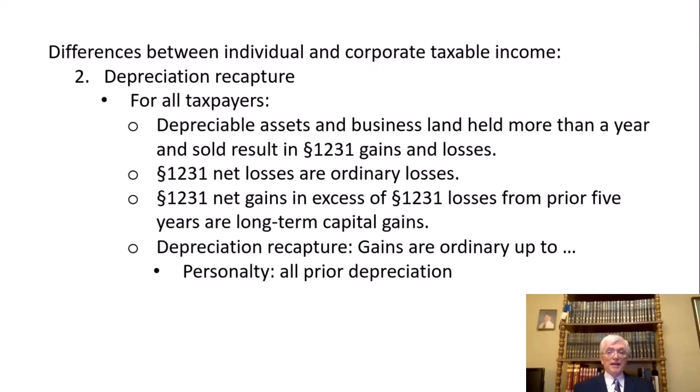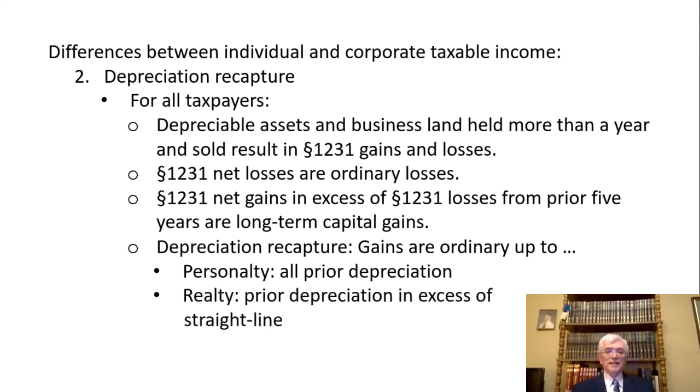As a practical matter, that means that you're not going to get a Section 1231 gain on the sale of personalty. You might sell it at a gain, but you're not going to sell it for more than you originally paid for it. Usually. It's theoretically possible, but it just doesn't happen very often. And so personalty, all of your gain, if you have a gain, is going to be ordinary, not Section 1231, as a practical matter.